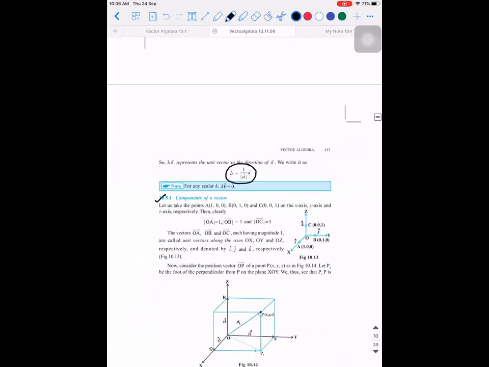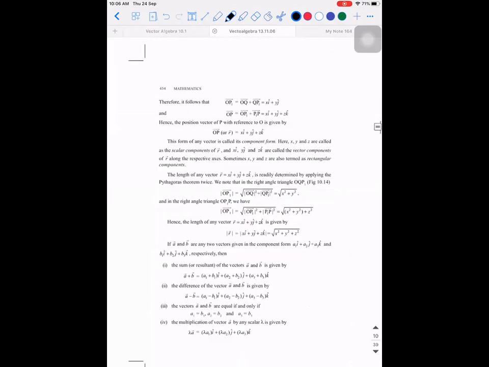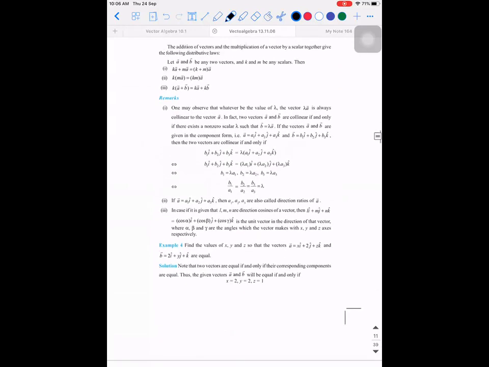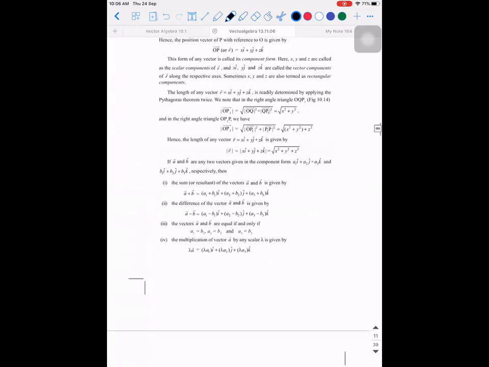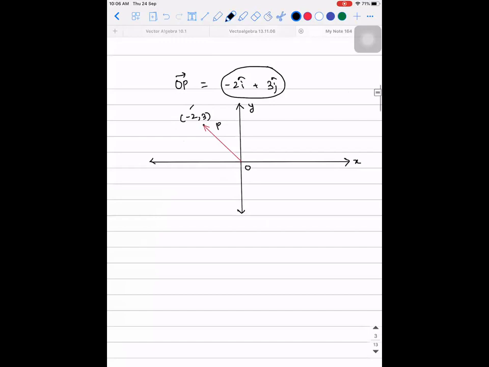Next, the components of a vector is what I explained in terms of orthogonal unit vectors. That's what they've introduced here. See, i cap, j cap, and k cap respectively. Okay. But don't worry, you will be able to solve the problems with whatever I have explained. Okay. One last point I need to mention is, if the vector is given in the form of minus 2i cap plus 3j cap, if they ask you what is the magnitude of the vector, see, you have written what is OP vector. OP vector is minus 2i cap plus 3j cap. If the question is what is the magnitude of OP vector, what will you say?